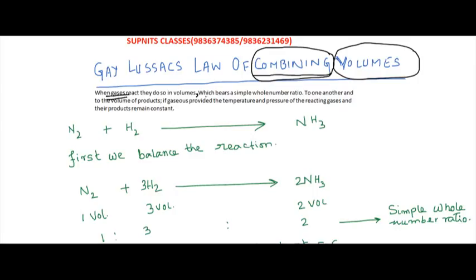Now these volumes which are reacting bear a simple whole number ratio to one another and to the volumes of products. That means when the gases react, they will form some other gas. All these reactants and products will have a simple whole number ratio amongst one another.